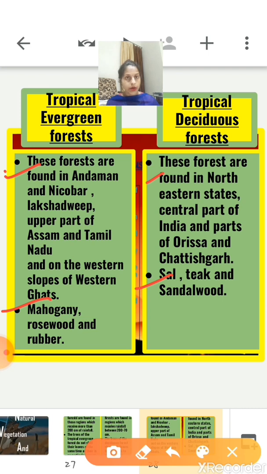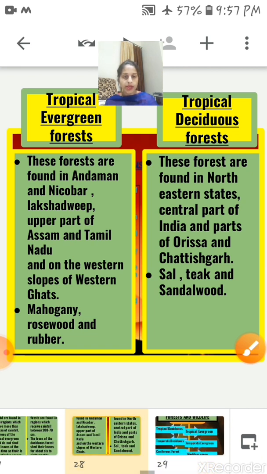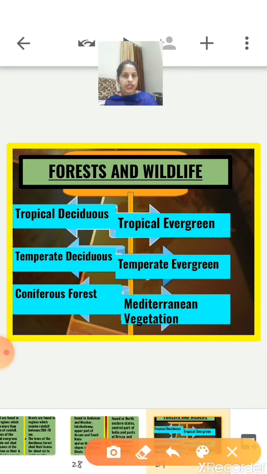So children, this is what we have learned in the previous video. Now let's move on to the next topic. These two we have already discussed, right? Tropical deciduous forest and tropical evergreen forest. Now we are going to discuss first the temperate evergreen forest.